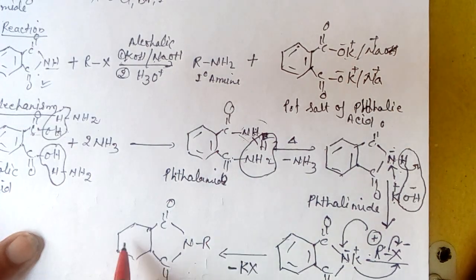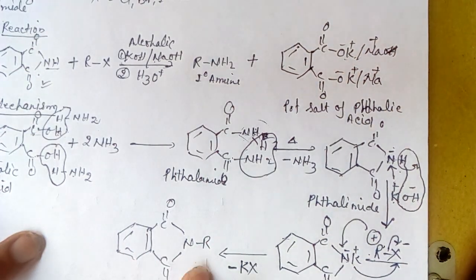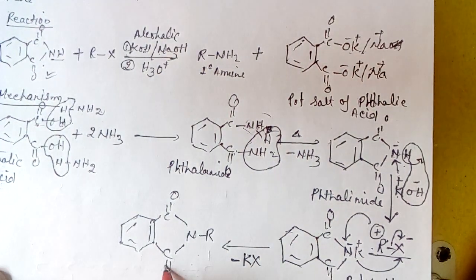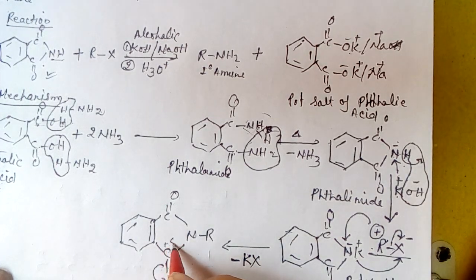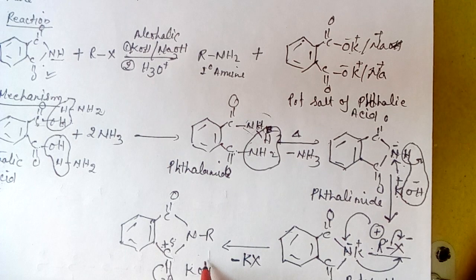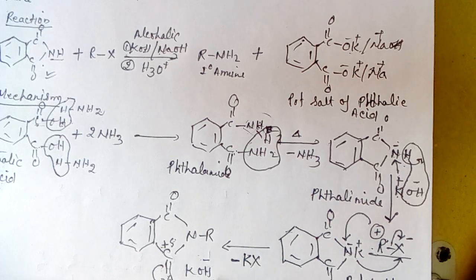Now when alkyl phthalimide is formed, we see this molecule. In this molecule the carbon is bonded with oxygen by a double bond, so the pi electrons shift here and this carbon gets a delta positive charge. When this carbon gets a delta positive charge, the OH group from KOH comes to attack this carbon.